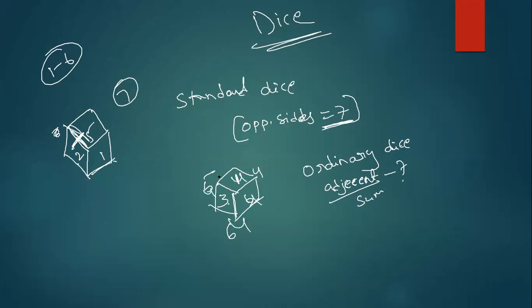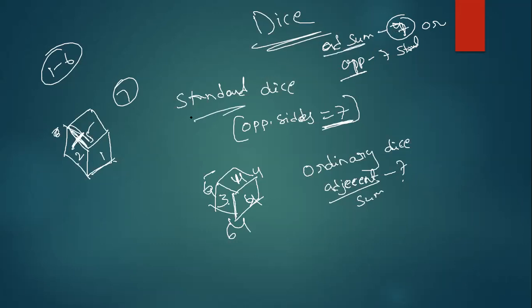If the adjacent side sum gives you 7, that is an ordinary dice. If the opposite side gives 7, that is a standard dice. In the problem, try to identify whether they have given you a standard dice or an ordinary dice. Opposite 7 means standard, adjacent 7 means ordinary. So there will be two kinds of dice in general.